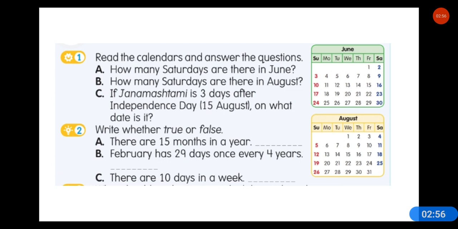Write true or false. There are 15 months in a year. Is it true? No, false. Correct. February has 29 days once every 4 years. Once in every 4 years. Yes, it's true. There are 10 days in a week. There are 10 days in a week? No, false. It will be false.